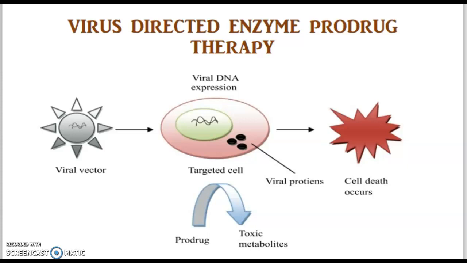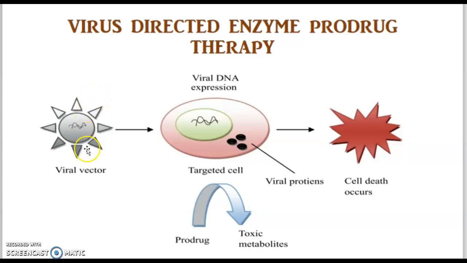So in gene directed enzyme prodrug therapy, we administer a gene directly into the tumor cells. Here we are administering a gene directly into the tumor cells with the help of viral vectors. Examples of viral vectors are adenovirus, rhinovirus and so on. With the help of viral vectors, we will administer the gene directly into the host cells. So once we have incorporated the gene into the viral vector, in this approach, we will use a viral vector encoded by an enzyme which can convert an inactive prodrug into an active form.